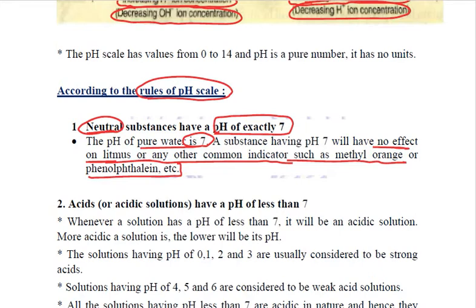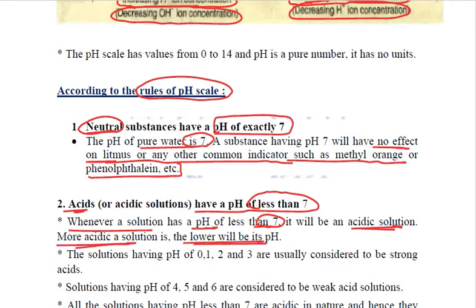Now, acids have a pH less than 7. So whenever a solution has a pH of less than 7, it means it is an acidic solution. And the more acidic the solution is, the lower its pH value will be. Why? Because pH is inversely proportional to hydrogen ion concentration.